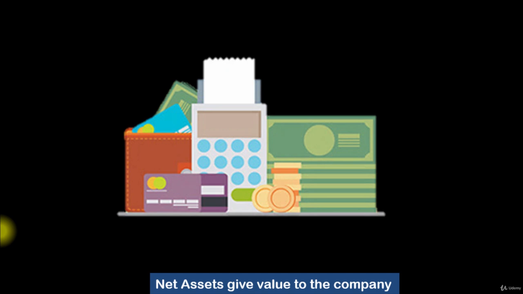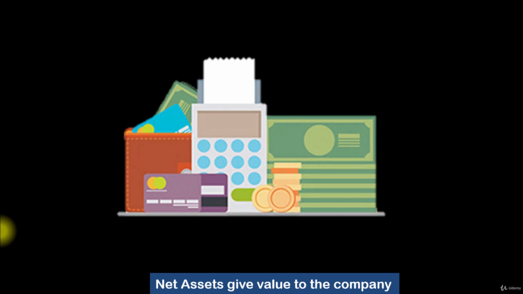Don't worry about these different terms. As I discussed in the previous slide, they actually mean the same thing. The book value has value, and the stock market is going to assign a certain valuation to these assets depending on how much they think they are worth.